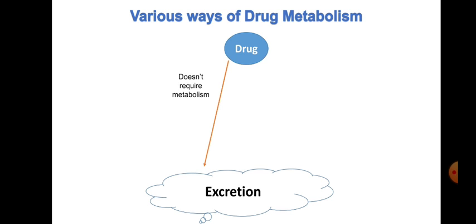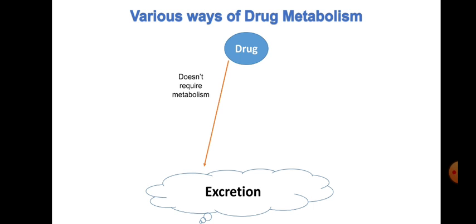First, some drugs, as we have discussed, do not require metabolism. For example, we have seen chloramphenicol, right. They themselves are sufficiently hydrophilic, so they show their pharmacological action and do not require any transformation, and that is why they will be easily eliminated from the body.